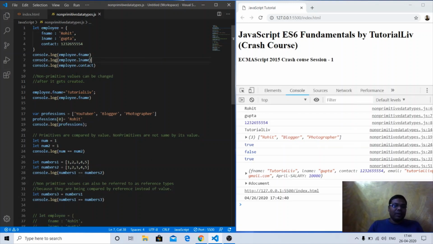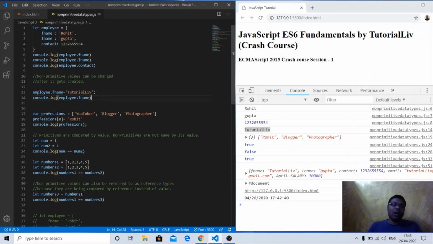So this is the object variable, object data type. If I console.log this thing, so employee.fname, lname and the contact, we have Rohit Gupta and the contact number that we have declared. If I want to reassign some value to an object property, we can directly reassign it, like employee.fname, now I have reassigned a value tutorial live. And if I console.log at this time, we can see we have this particular thing.